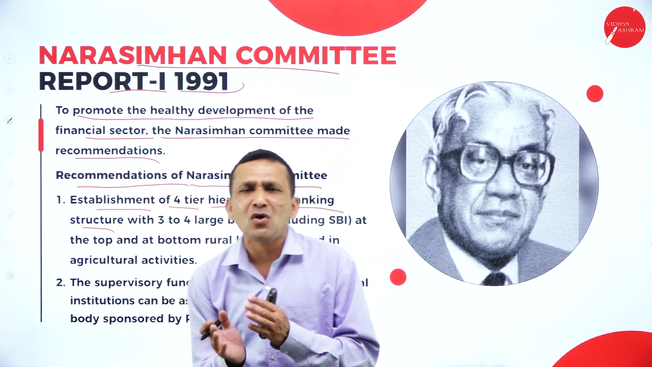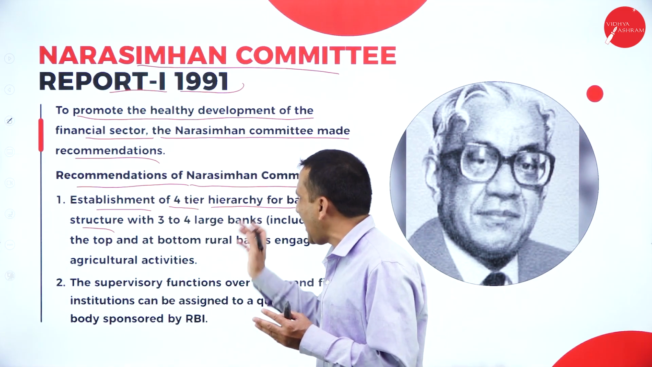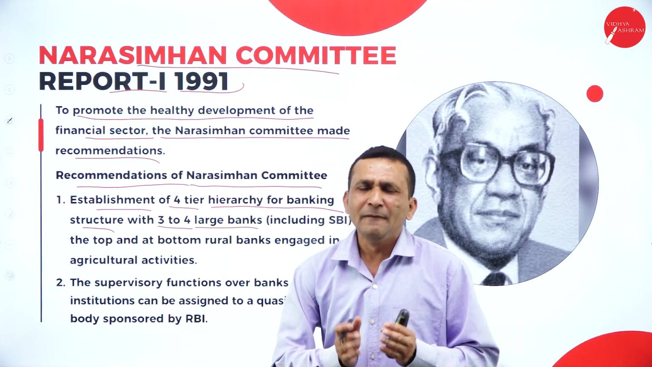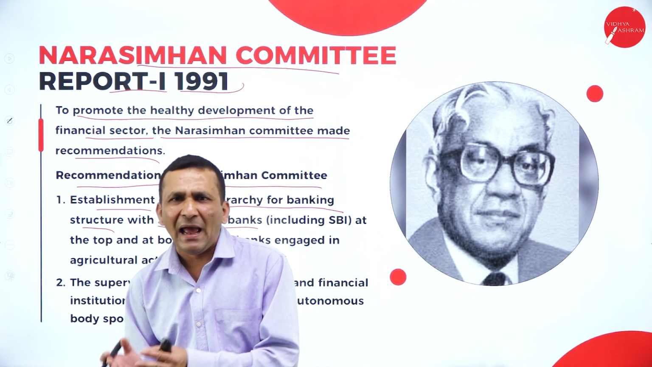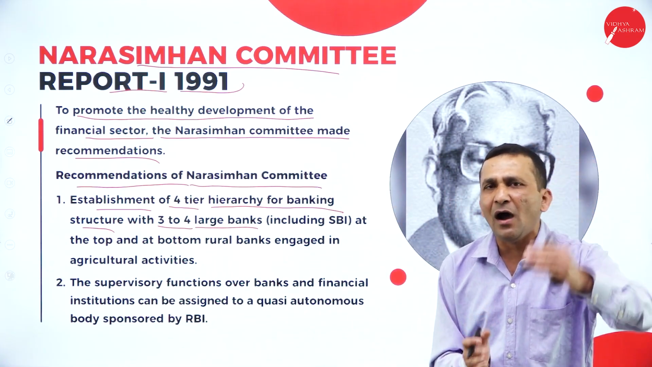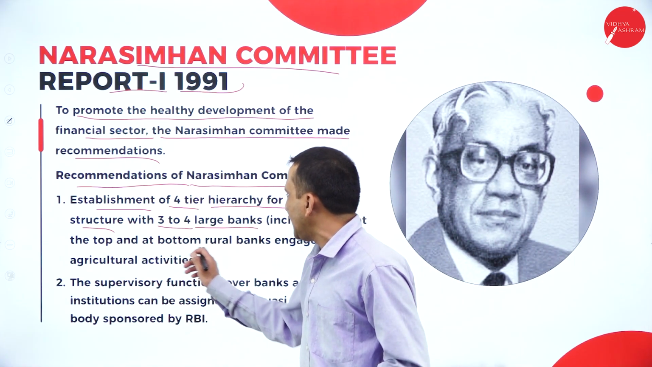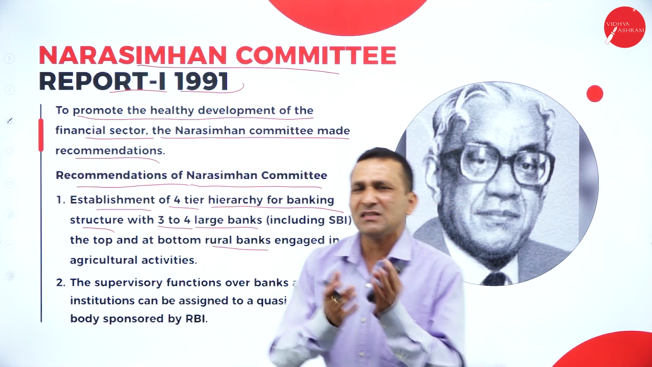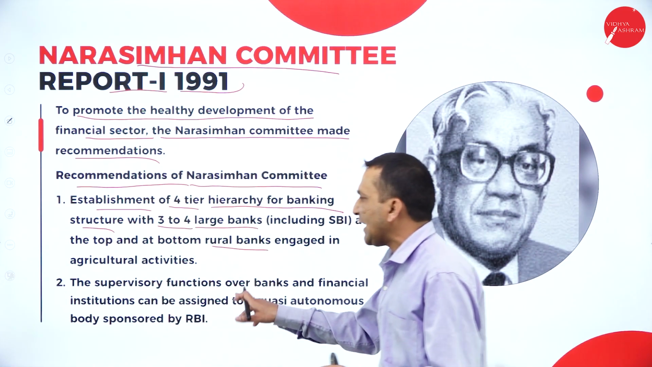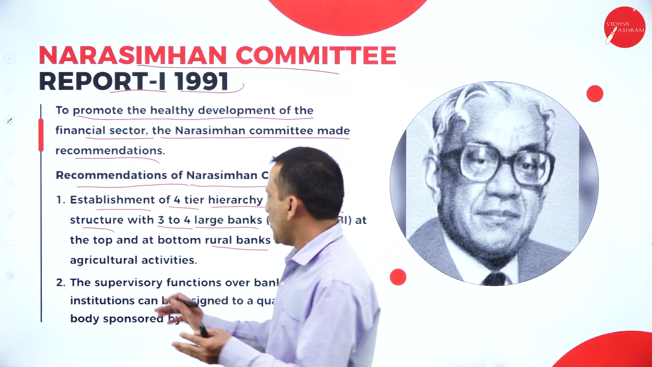The first recommendation of the Narasimha Committee is the establishment of a 4-tier hierarchy of banking structure, because banking operation also works based on a hierarchy system. The 4-tier hierarchy of the banking system has 3 to 4 large banks. For any recommendation, plan or implementation, of course you need to select a leader. From the top they selected SBI, and from the bottom the rural bank, which targets only agriculture because it is located in the rural area.